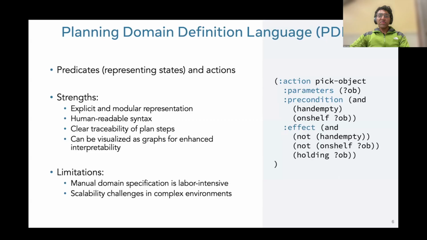Another thing that I have worked mostly on is the planning domain definition language, PDDL. Here you represent the state in the form of first-order logic predicates. And here, as you can see, an action has a precondition and an effect. Preconditions are the conditions, in the form of these predicates, that have to be true for an action to execute. And effects are the conditions that are true after an action is executed. These can be easily converted to natural language, and you can find clear traceability of how the plan proceeds. But again, creating these PDDL domains is pretty tricky. There are approaches to learn these PDDL domains autonomously, but they are not very scalable.